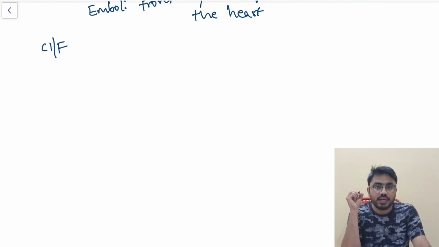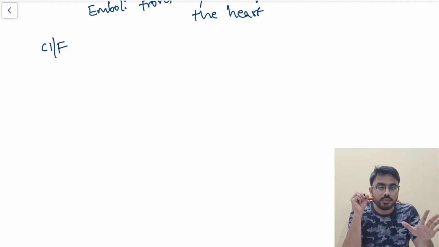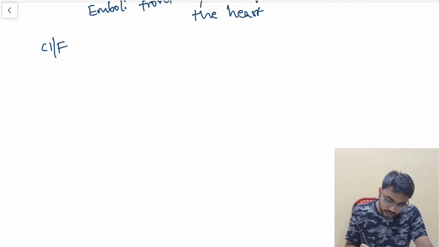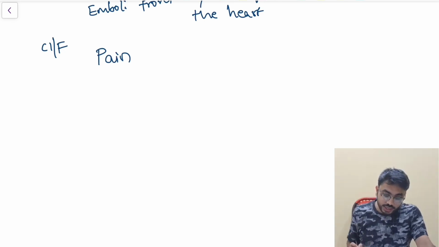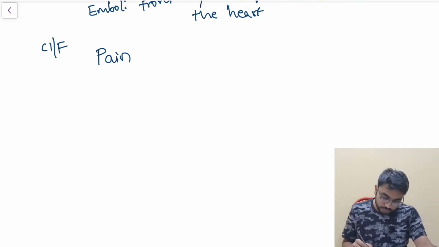Remember, any patient with ischemia, there will always be pain. The moment blood supply is reduced, obstructed hernia, pain. Torsion testis, reduced blood supply, pain. Here also, acute ischemia, pain. Whenever there is ischemia, there should always be pain. Now, what can be the other things which we can see?